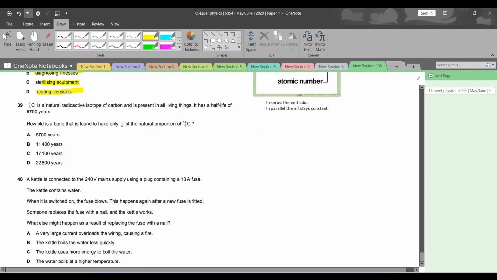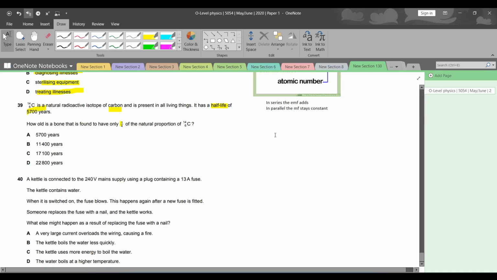Question number 39. Carbon-14 is a natural radioactive isotope of carbon and is present in all living things. It has a half-life of 5700 years. How old is a bone that is found to have 1/4 of the natural proportion of carbon-14?